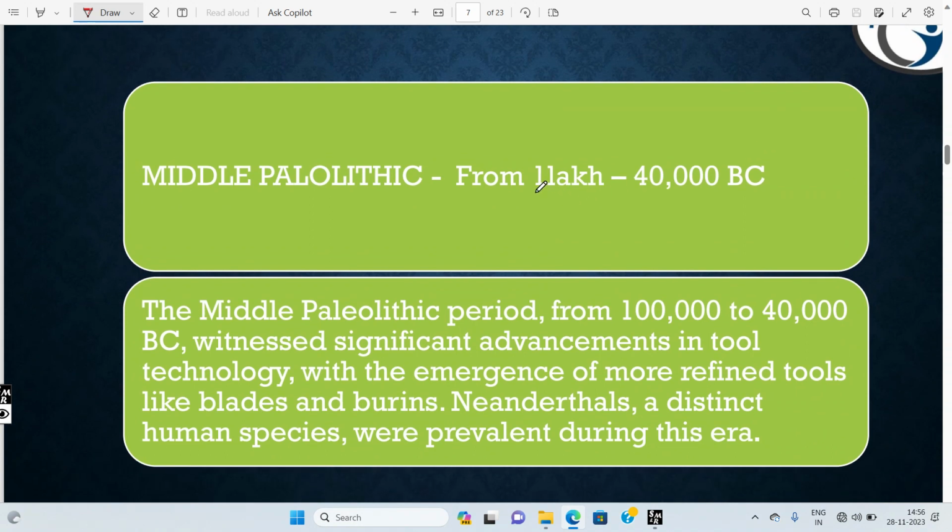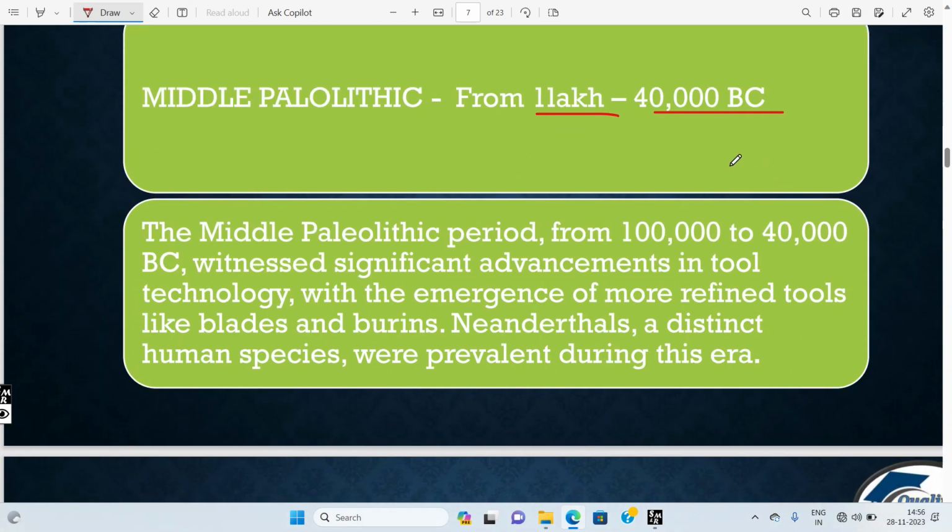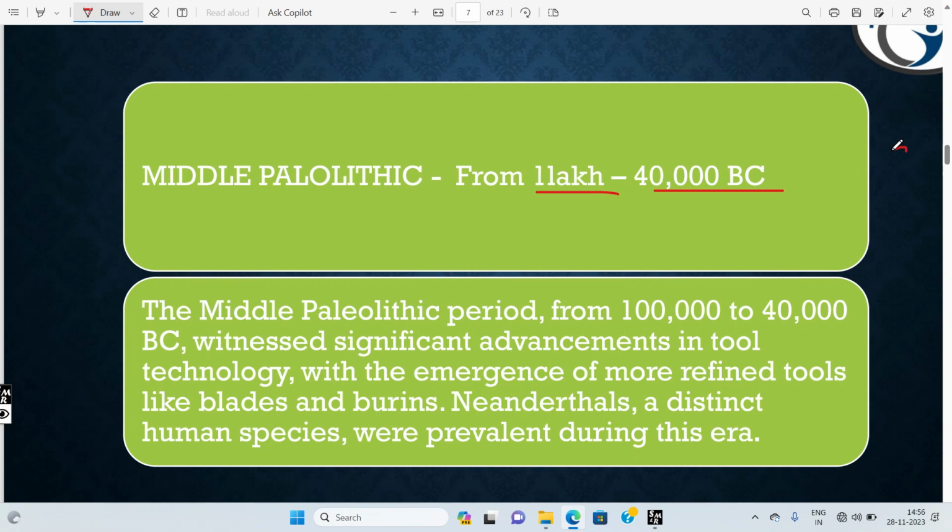After completion of Lower Paleolithic we got into Middle Paleolithic, which starts from 1 lakh years to 40,000 BC. Here two main technologies emerged. They were using round stones, and now they shaped them and started to use somewhat sharp knives. They got these types of stones by going near the rivers.